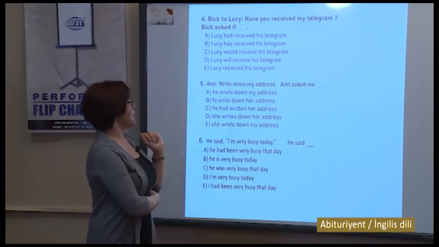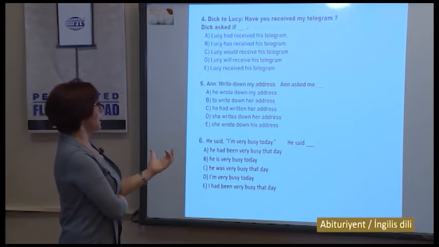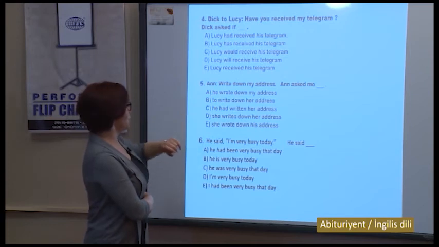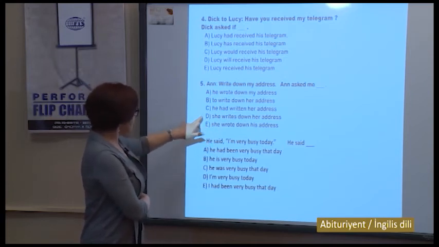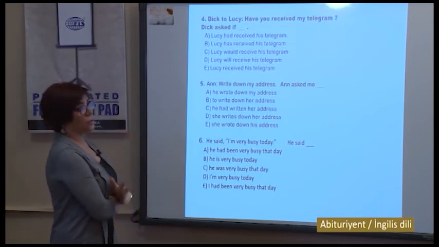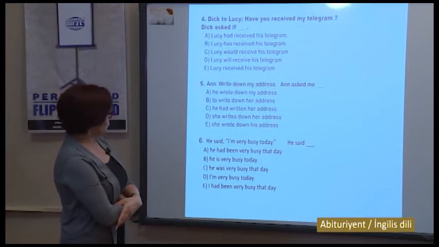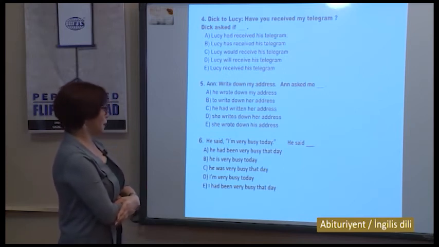And my will be substituted with her. Now let us find the okay answer. A isn't okay because there is no "to" here. C, D and E are not correct variants. Which variant is okay? Of course, you're right. B is the right variant: to write down her address.